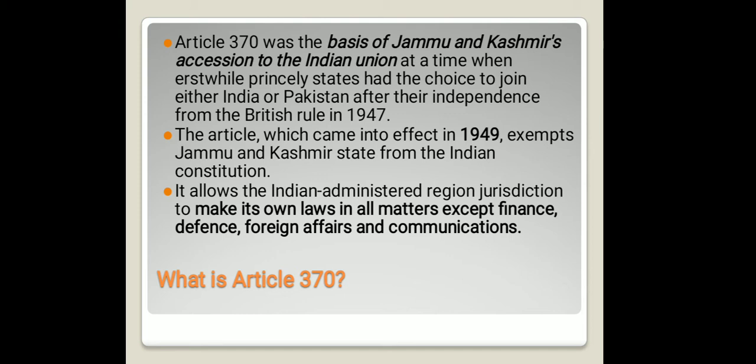Maharaja Hari Singh signed an instrument of accession with India, and this Article 370 was a continuation of that agreement. The article, which came into effect in 1949, exempts Jammu and Kashmir state from Indian Constitution applicability. It also has many other provisions which we will discuss in the next slides.